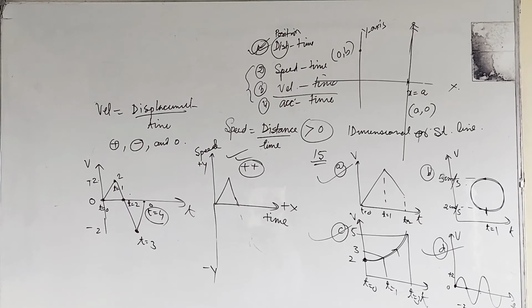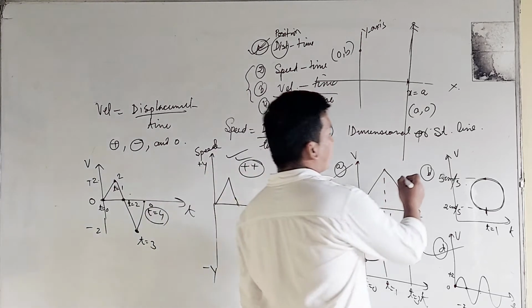Therefore the graph representing option number B cannot be our velocity-time graph, so this will be our correct answer. We have to choose the graph that cannot represent the velocity-time graph, and this is number B.